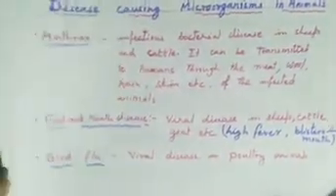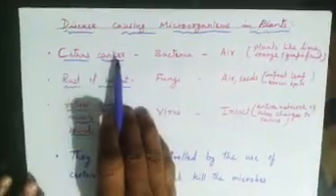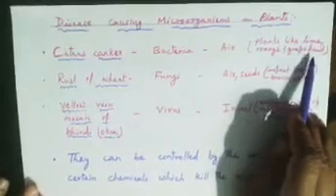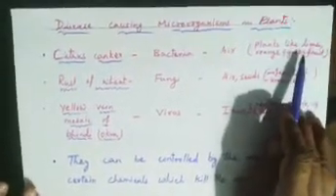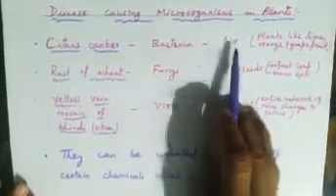Next, we will go through disease-causing microorganisms in plants. Some plants like citrus, such as lime, orange, grapefruit, get citrus canker. They are infected by a microorganism called bacteria, and that is spread through air.